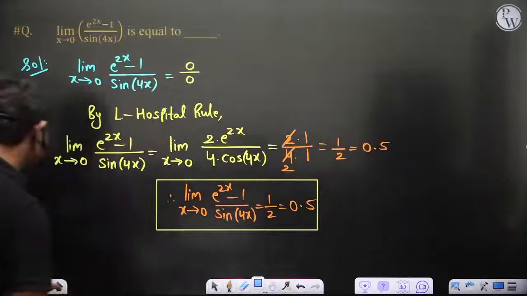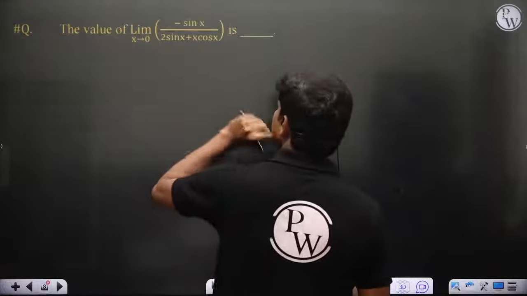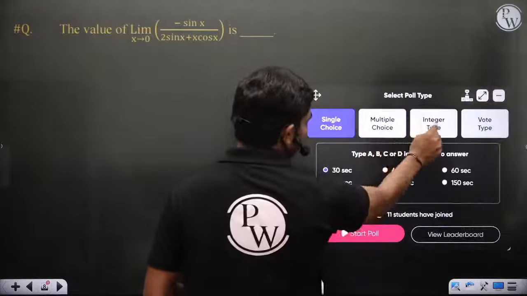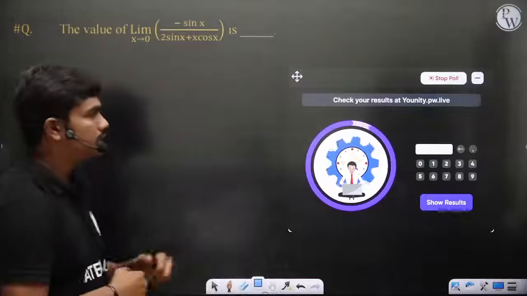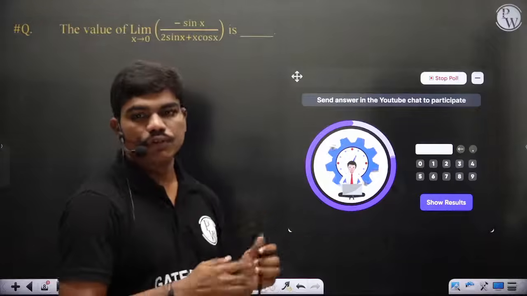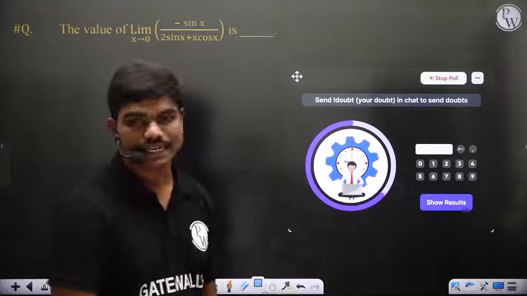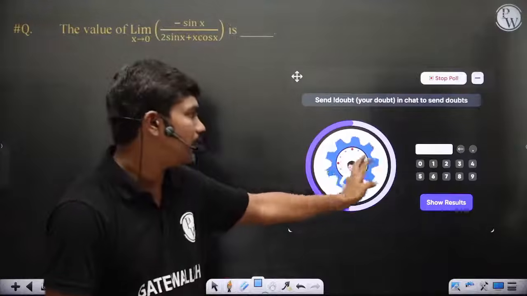Let's go to the next question quickly. This is one more question I've given you. The value of limit x tends to 0 of minus sin x divided by 2 sin x plus x cos x is what I've given you. Again it is integer type, so 30 seconds. If you have solved, please enter the answer. You can enter it in decimals. If you have a negative answer, just enter the positive value, because here there is no provision for entering negative. So if your answer is minus 0.25, for example, then enter 0.25.